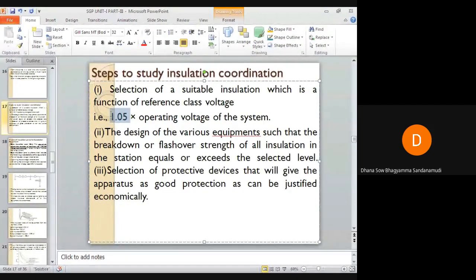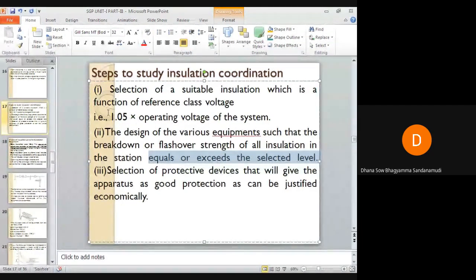Okay, so it is based on the study and based on the faults that in general will be occurring now and then. Based on the analysis, engineers have framed this formula: the design of various equipment such that the breakdown voltage or flashover strength of all the insulation in the station equals or exceeds the selected level.